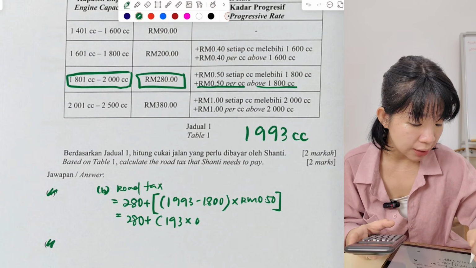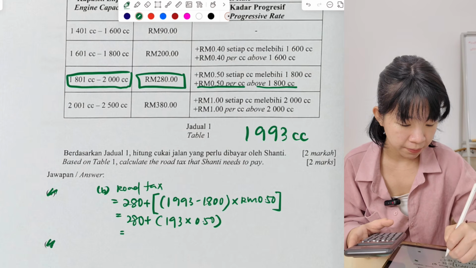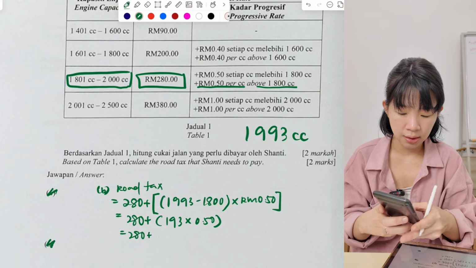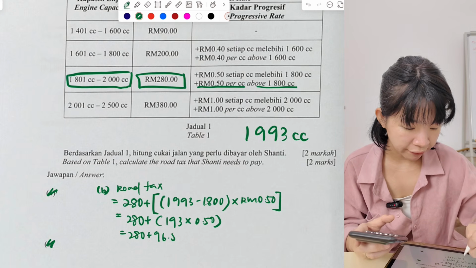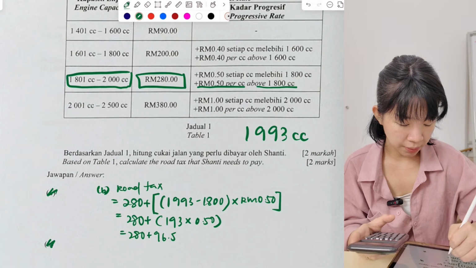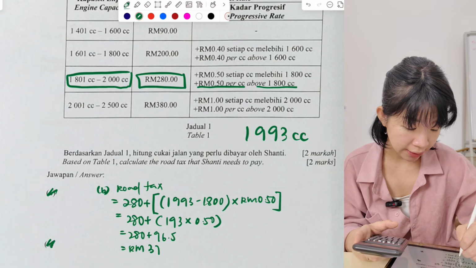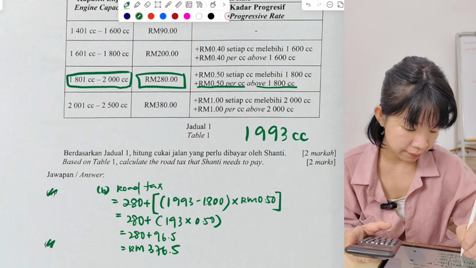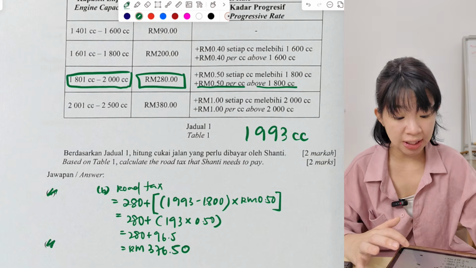For every cc, need to pay 50 cents more. 280 plus 96.5, so the total is 376.5. So this is the road tax Shanti has to pay.